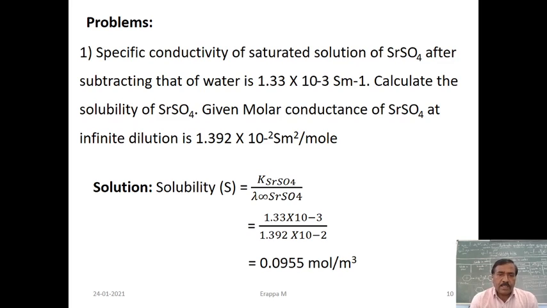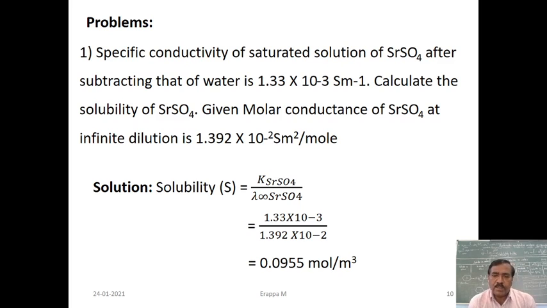So from this, for the solution, the solubility S is equal to the specific conductance of the salt divided by the equivalent conductance of the salt. In this problem, the specific conductivity of strontium sulfate is given.